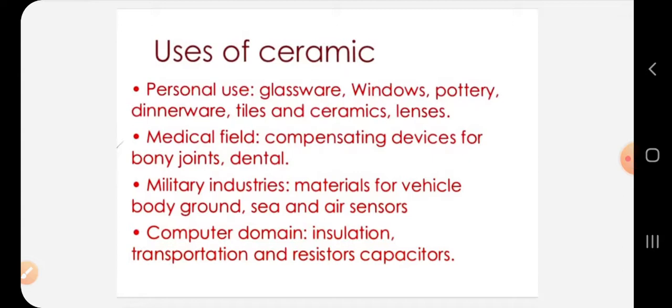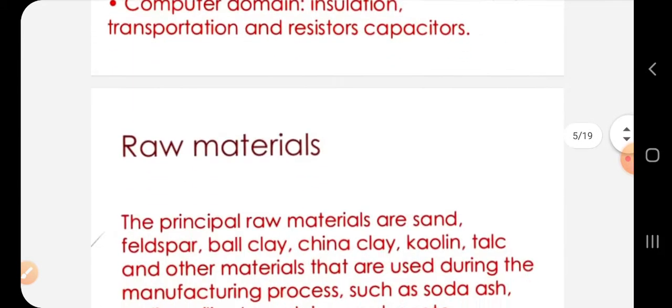Next is the medical field: compensating devices for bony joints, and in dental fixtures also a lot of times ceramic is used. Next is military application: military industries, materials for vehicles, body, ground, sea, and air sensors. So a lot of vehicle parts are made using ceramic. Next is the computer or IT domain, for insulation, transportation, and resistors, capacitors. So these are the uses in different domains.